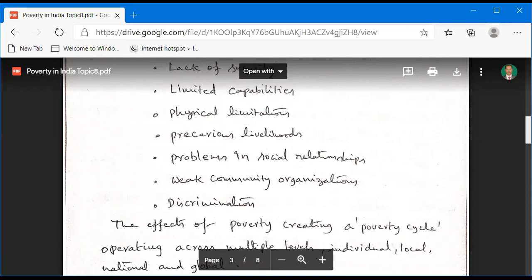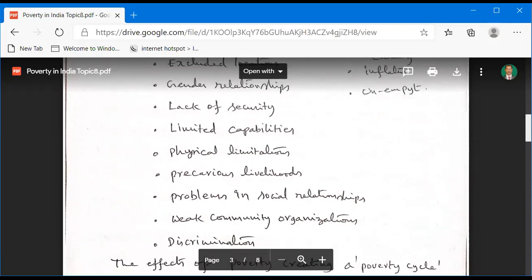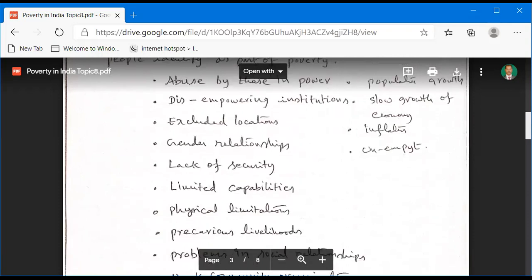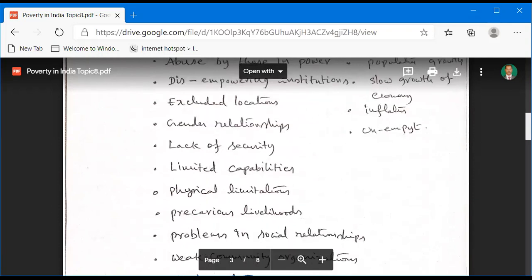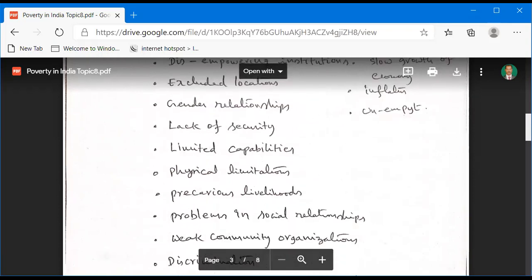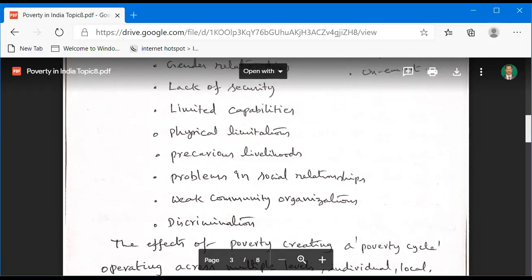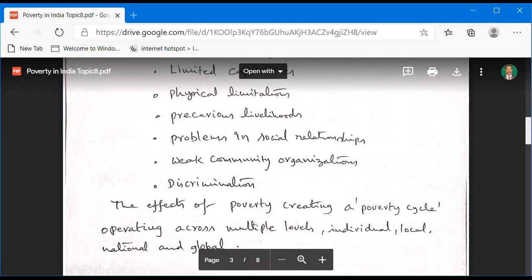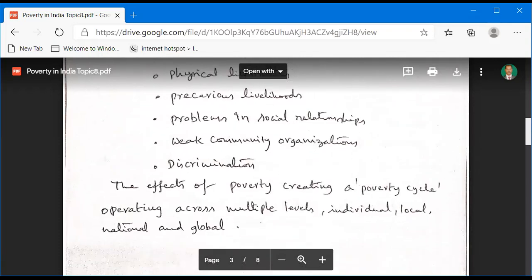So these are the factors the World Bank identified. That is abuse by power, disempowering institutions, excluded locations, gender relationships, lack of security, limited capabilities, physical limitations, precarious livelihoods, problems in social relationships, and weak community organizations and discriminations.